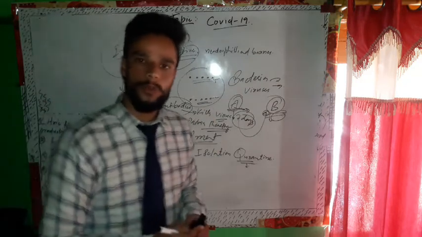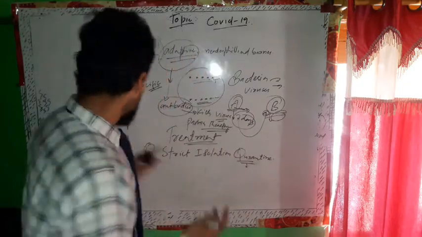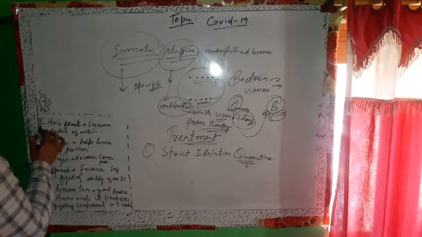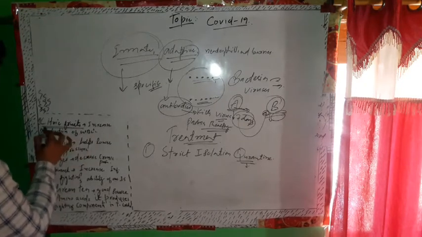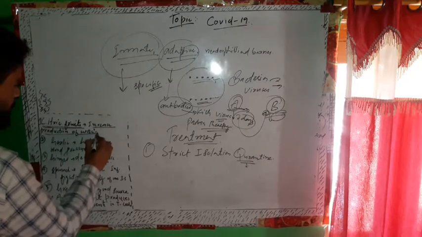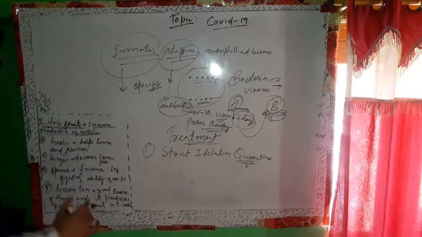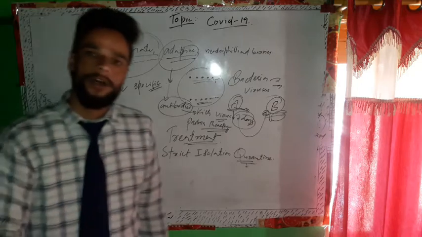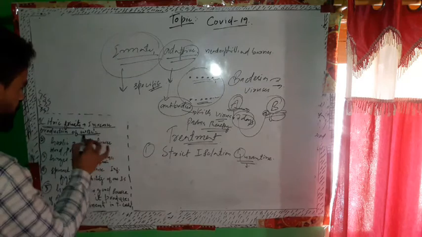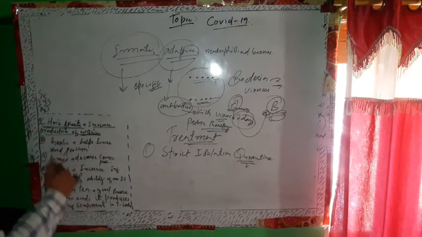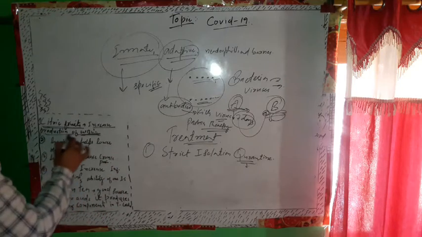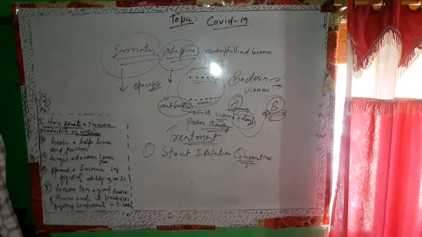If you really want to boost your immunity, here are 5 foods I recommend. First, citrus fruits. Citrus fruit is the one you need to eat. It will increase the production of WBCs, white blood cells. WBCs are the soldiers of our body, so eat citrus fruits to increase your production of white blood corpuscle cells.